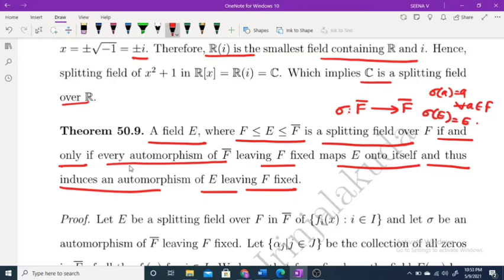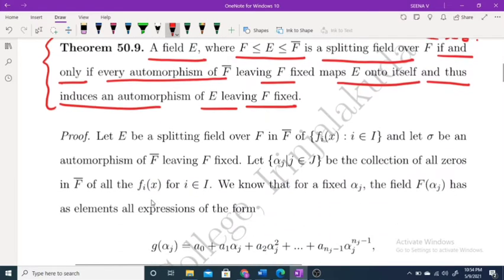So this is a necessary and sufficient condition for a field E to be a splitting field.